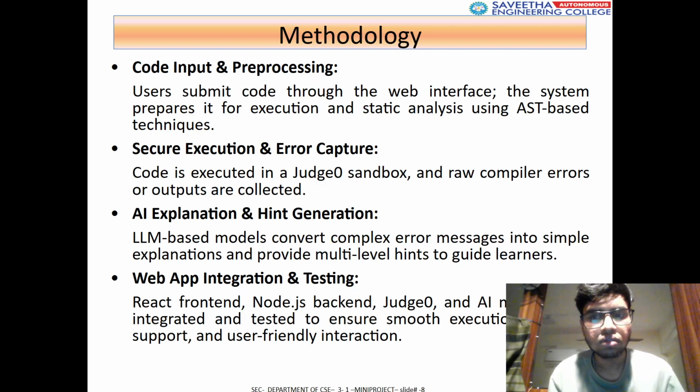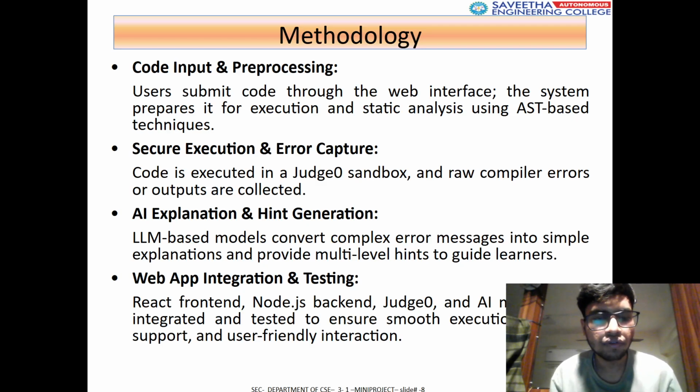As for the methodology we are using, first we type the code as input and pre-process it. In a sandbox environment we type the code, and it moves through the Judge0 API to compile the program, and the output is displayed.